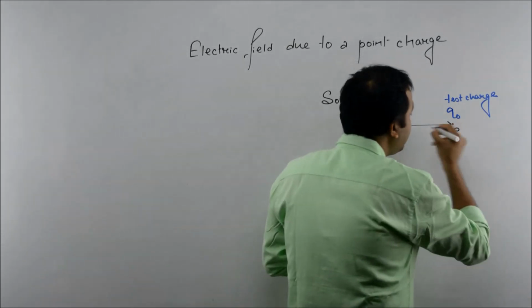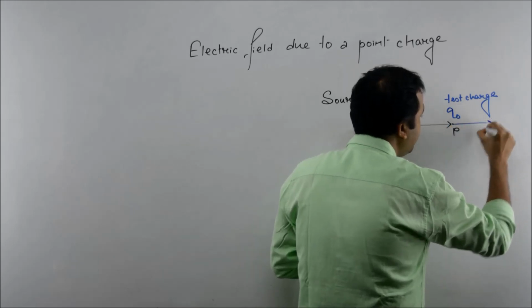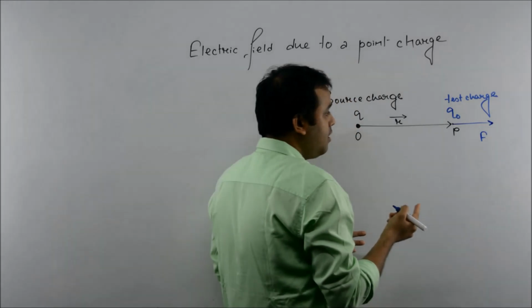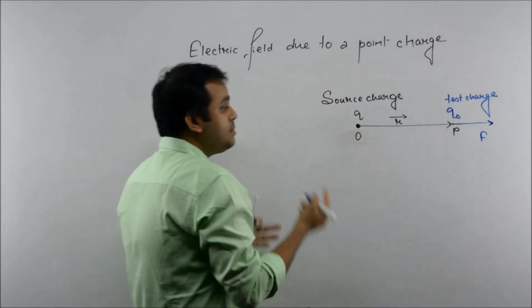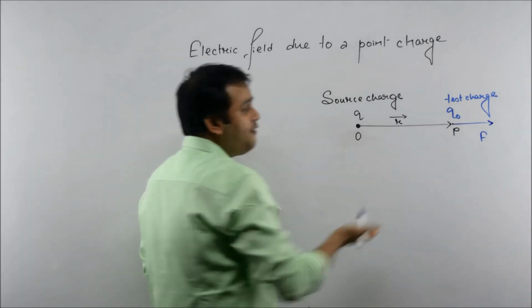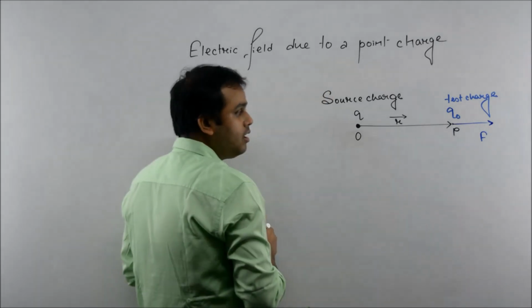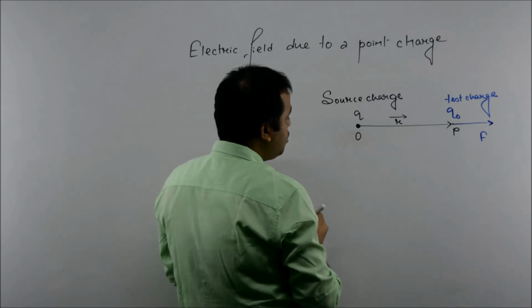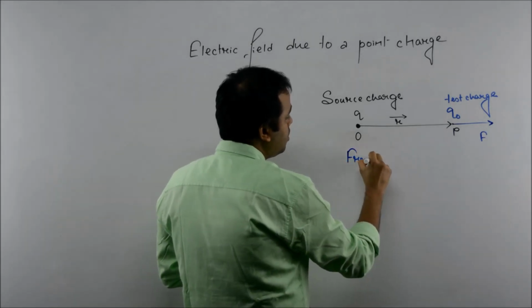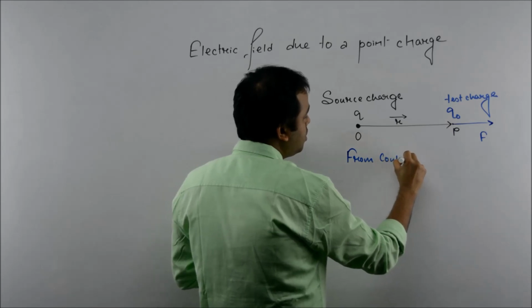So let us consider that it is experiencing F due to this charge. And from Coulomb's law, we can find this force F. Clear? So from Coulomb's law, you can write.